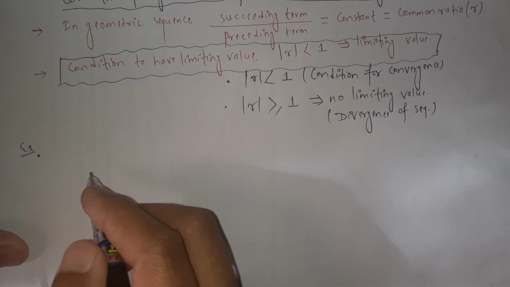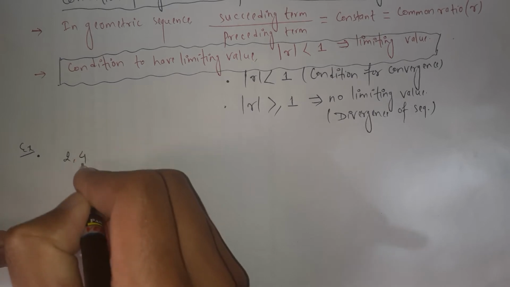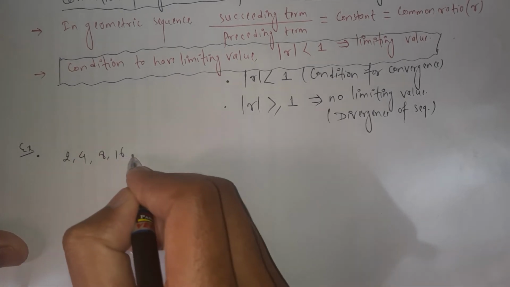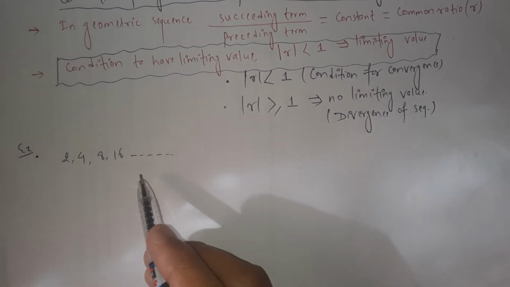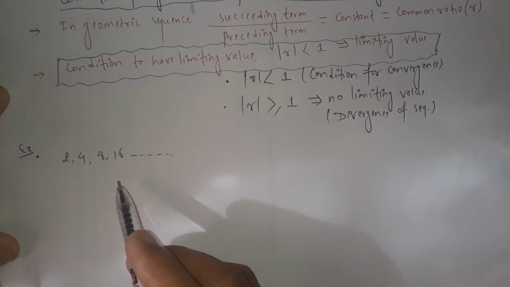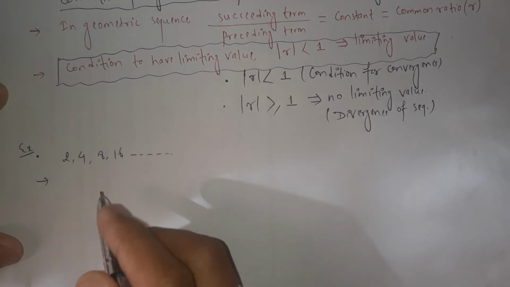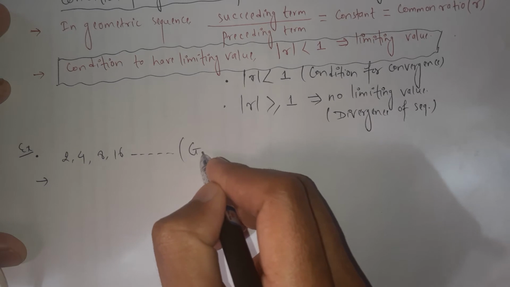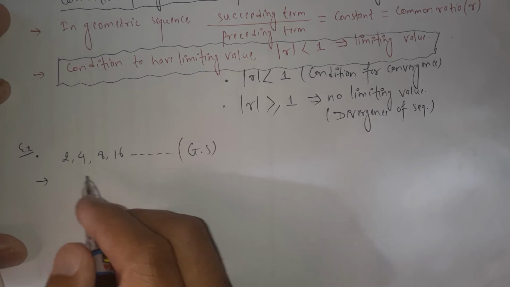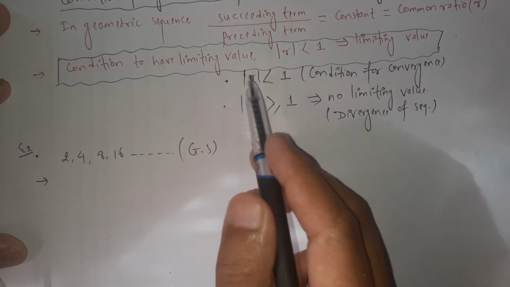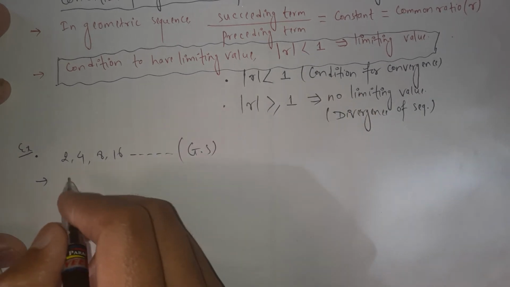Let's take a geometrical sequence 2, 4, 8, 16, and so on. Let's take infinitely many terms here. This is the infinite geometric sequence. First of all, it is the geometrical sequence. Here in this geometric sequence, let's first find out the common ratio, because our conditions for the limiting value are totally based on the common ratio. So we have to first calculate the common ratio.